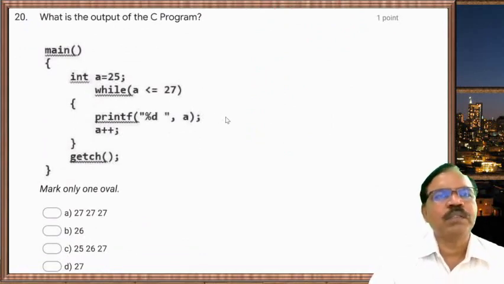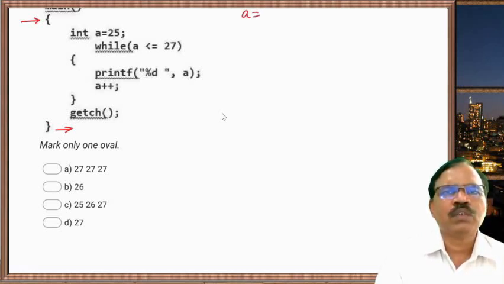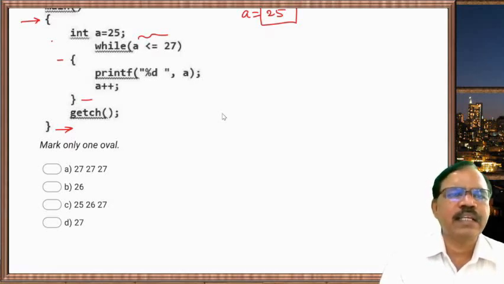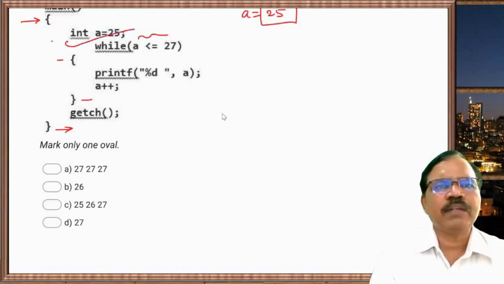Now next one. What is the output of the program? Main, then curly brace. So this is body of main. Int a equal to 25. So initial value of a is 25. It is stored in the memory. Now while, this is condition, then this is body of while. In body of while, printf %d a++, then while loop is completed, getch, and then end of main. Now what happens? With a equal to 25, it goes to while loop.